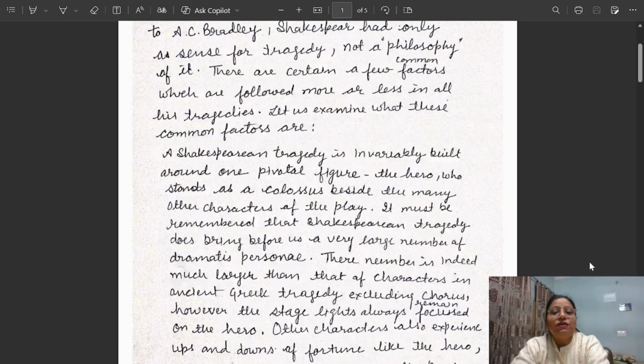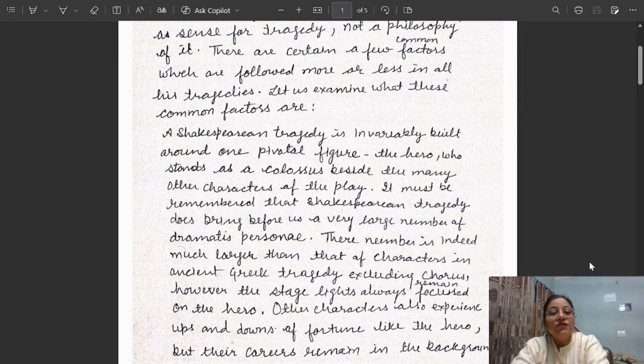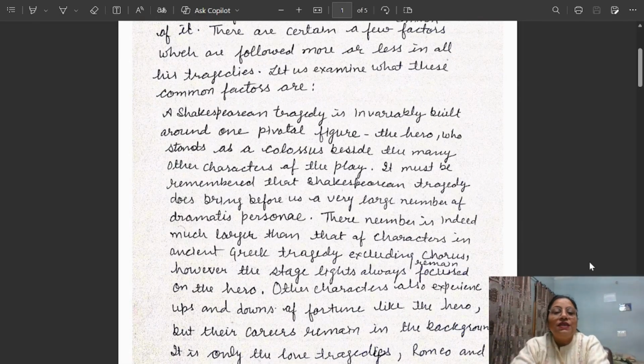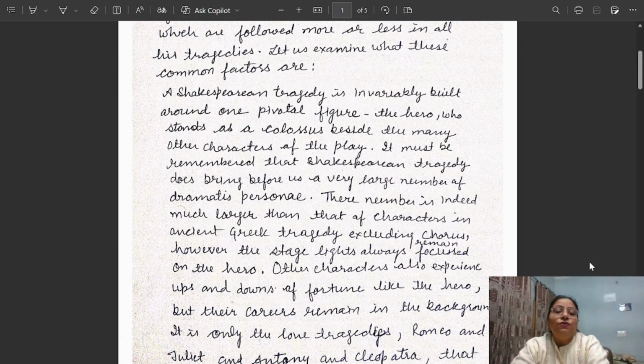It must be remembered that Shakespearean tragedy does bring before us a very large number of dramatis personae. In Shakespearean tragedy, you find a long list of characters. Their number is indeed much larger than that of characters in ancient Greek tragedies, excluding chorus. So, in ancient Greek tragedies, you already know there are very few characters. Excluding chorus. In the chorus, generally many people were involved, but not in the main tragedy.